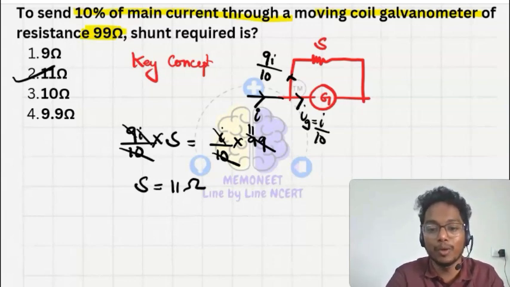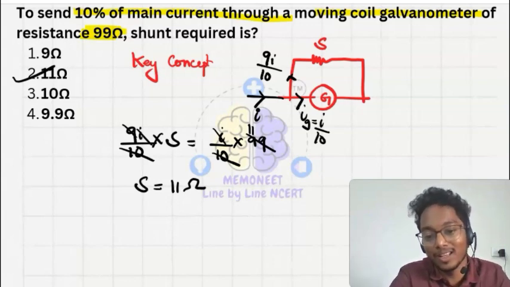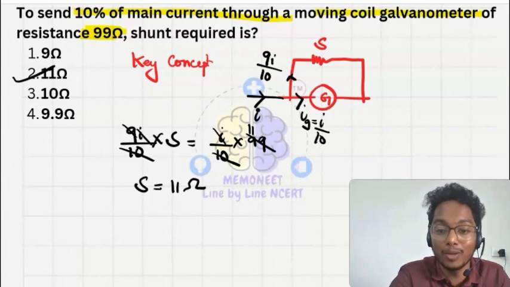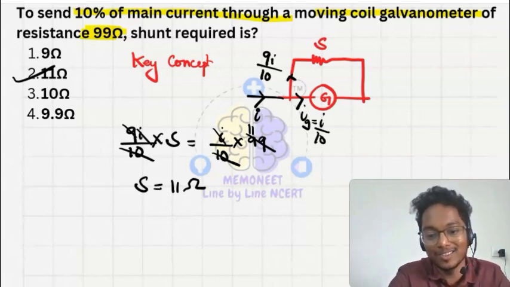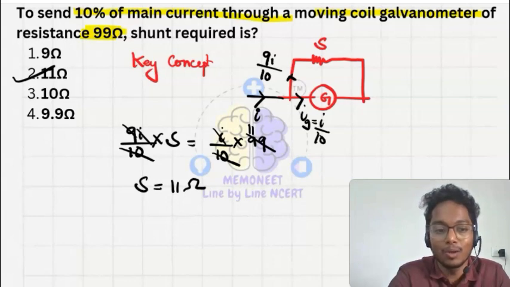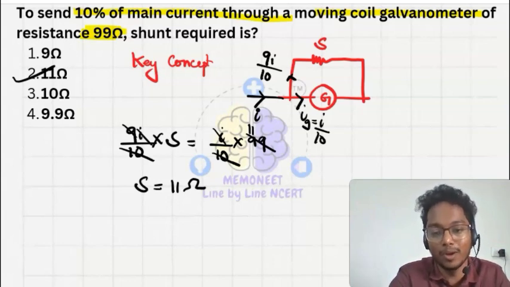So do PYQs, do questions. I am inspiring you. Yes, do that. If you do, then you can score good marks in physics, and it will be easier to achieve your target, your goal, that is becoming a doctor. You medicos, you just aim to become a doctor. So no need to go beyond the level of physics. Yes, हम physics में पूरा PhD कर लेंगे, ऐसा नहीं. Okay, don't go beyond that. Just analyze what NEET is trying to ask, the pattern, and solve some questions related to that only. Okay.